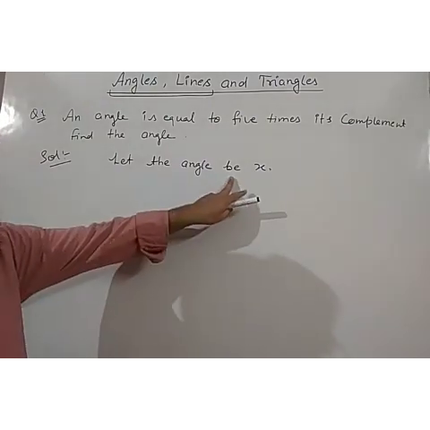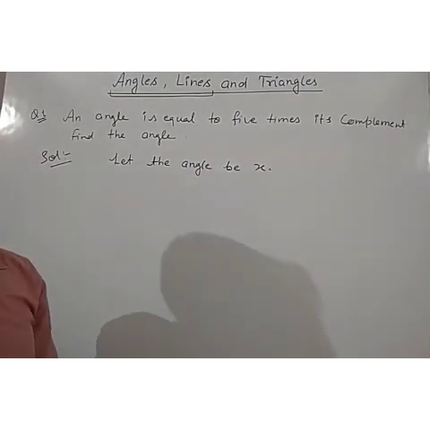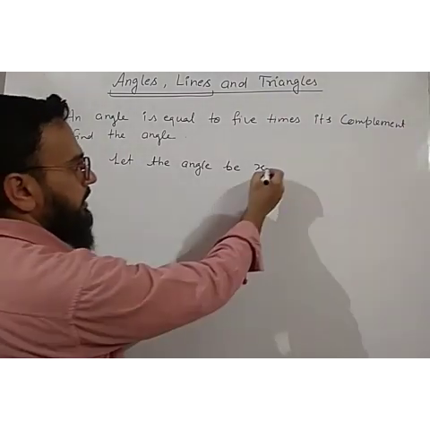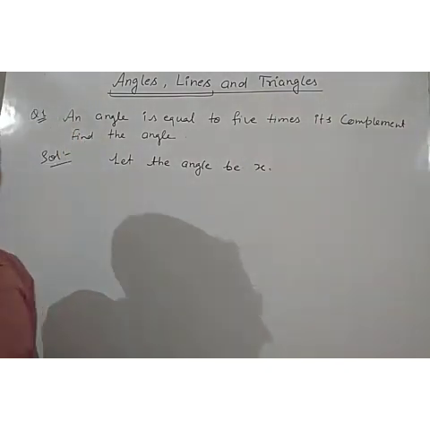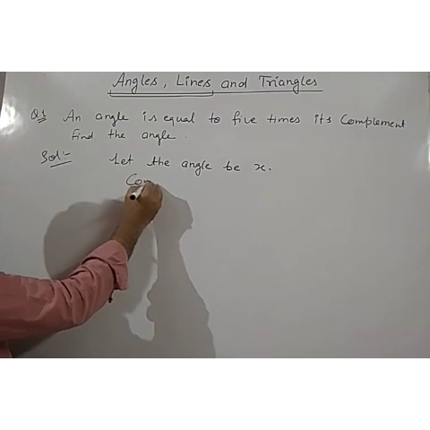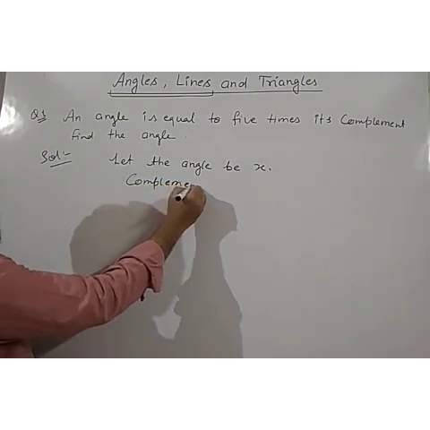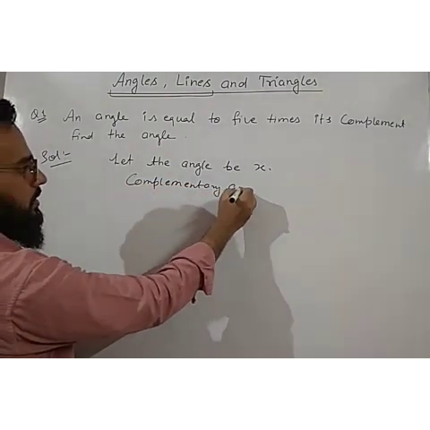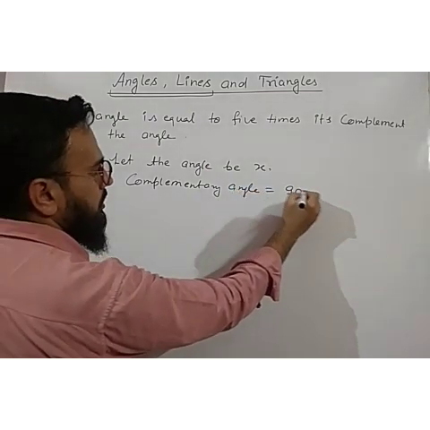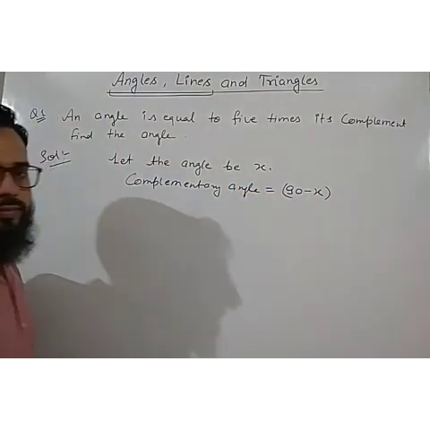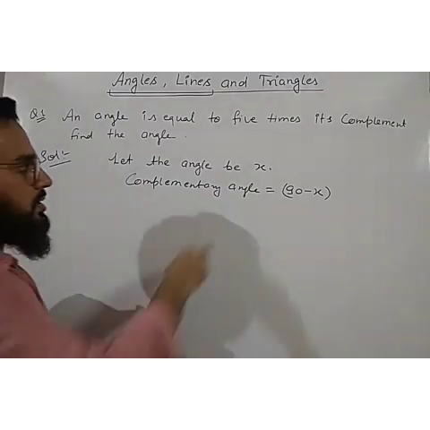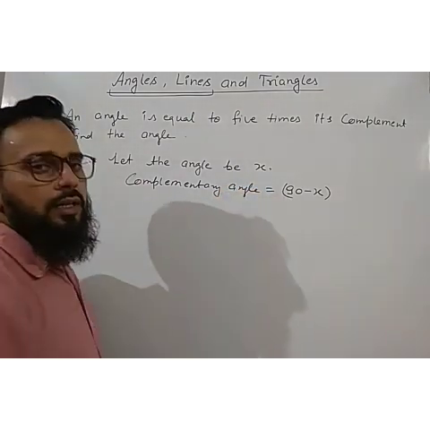If the angle is x, then what will be its complementary angle? Its complementary angle will be equal to 90 minus x. Why? Because the sum of these two angles will be 90 degrees.